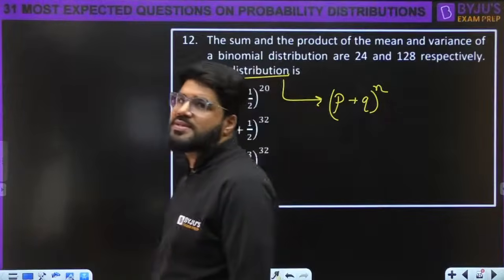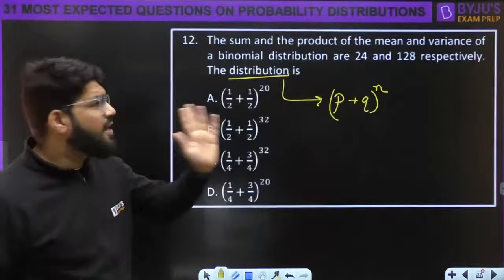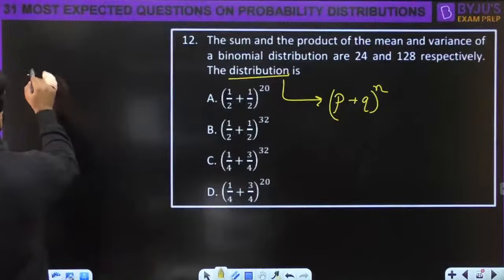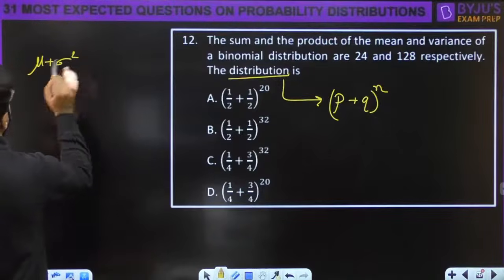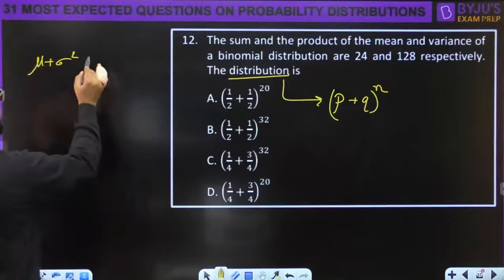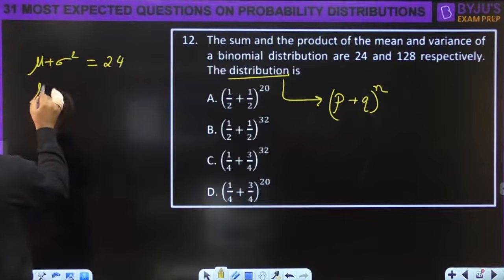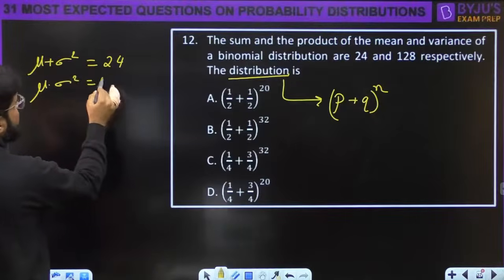What is p, what is q, what is n? The sum and product of the mean and variance, what is given to you actually? Mu plus sigma square is 24, the sum. Mu into sigma square is 128.